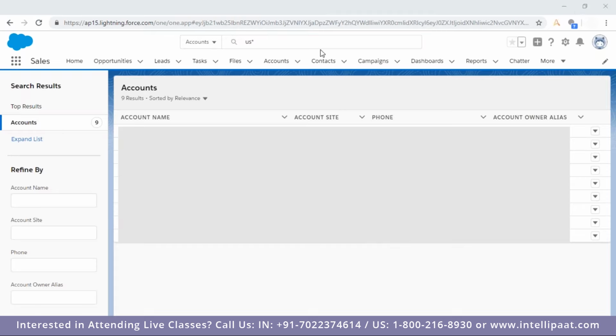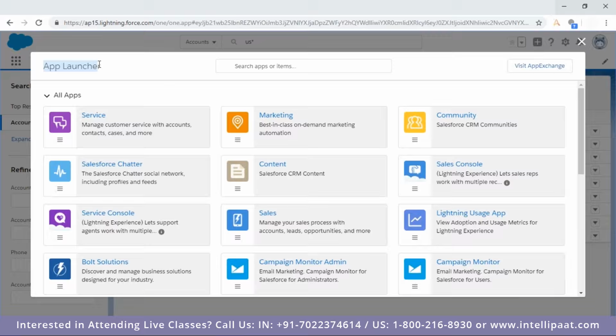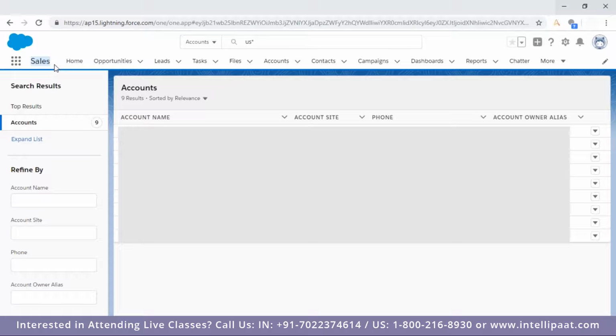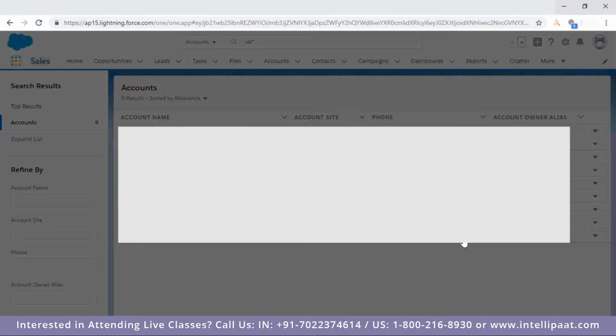Now, after that, here, top left corner, you would be getting the app launcher. When you click on the app launcher, you could see all the applications in your organization. Which app we are working with, that you would be getting next to that. So currently we are using the Sales app. If you want to change, you can change from here.